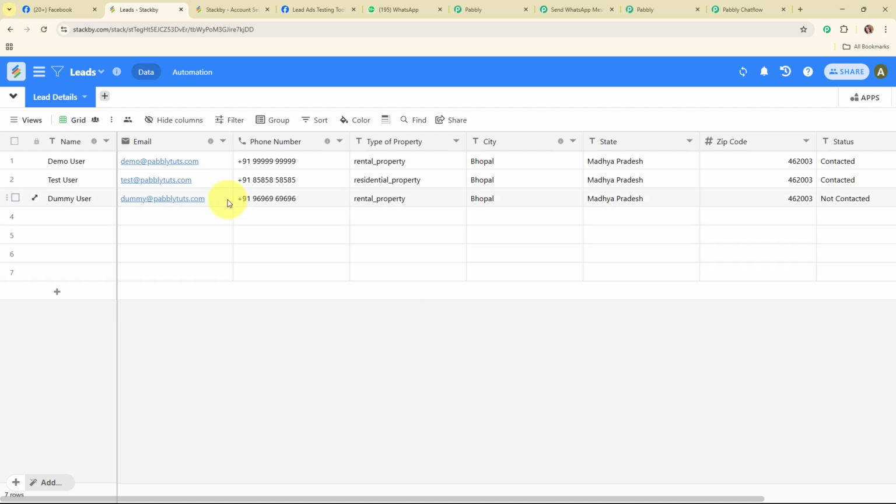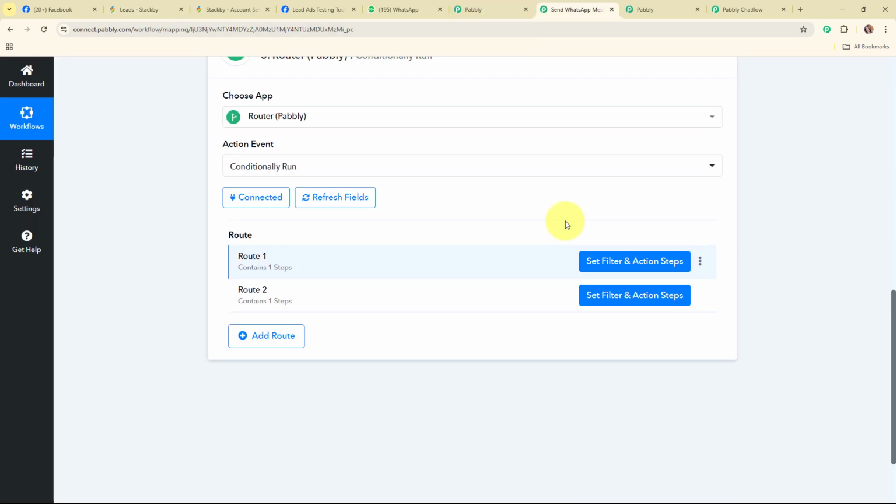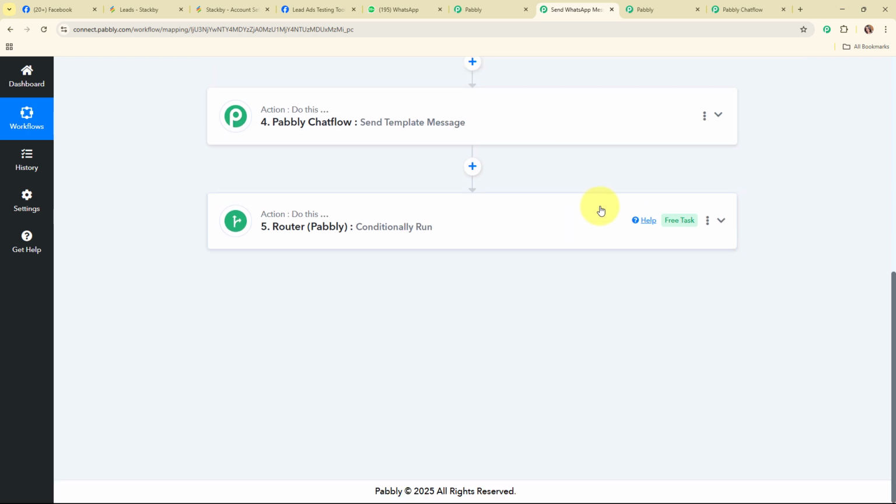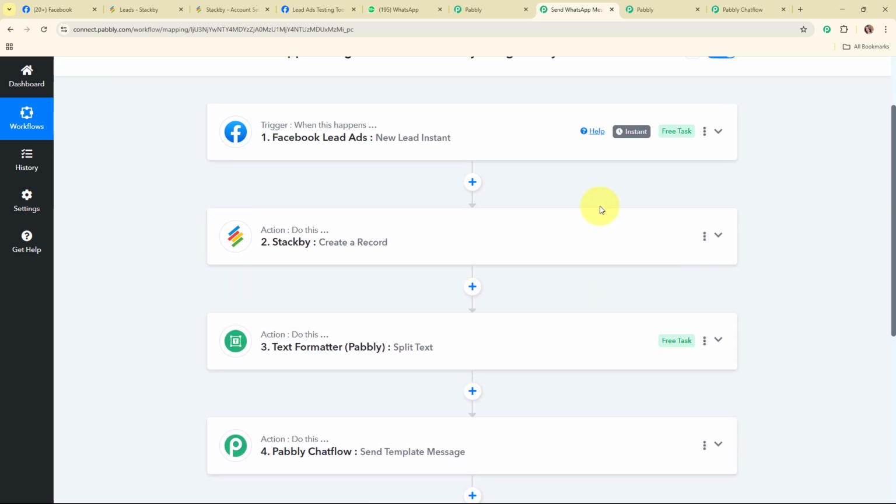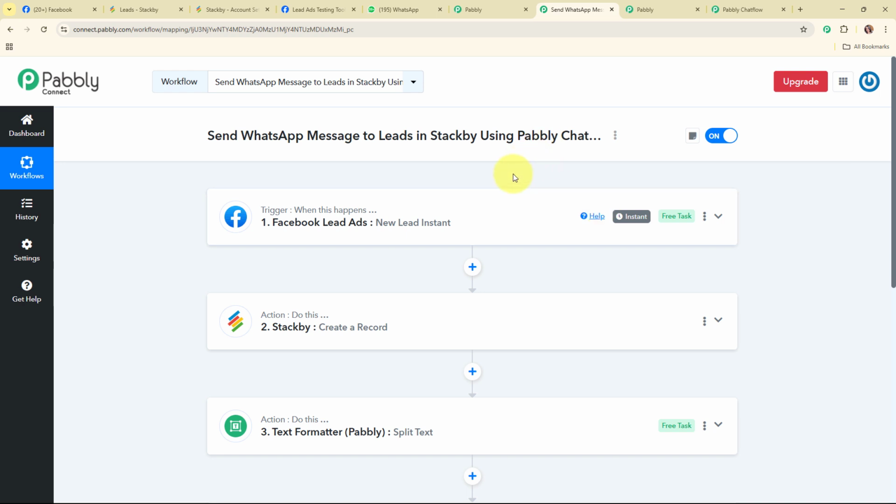So here the lead status has currently been changed because we have set up the automation, and now whenever this automation runs automatically, the lead status will be updated accordingly. Alright, so with this we have successfully set up this action step as well. So with this we have successfully set up our entire automation, and now here let me summarize this whole video for you.